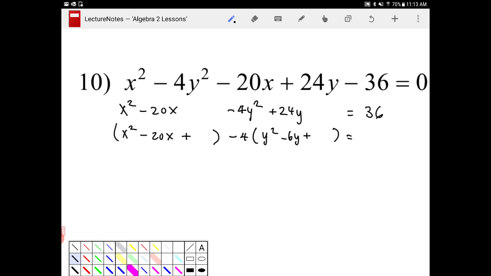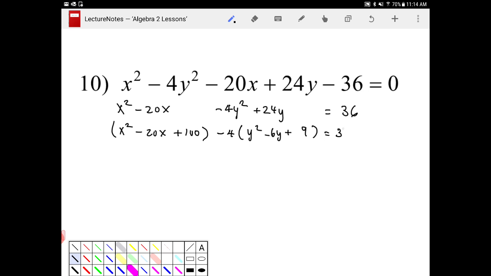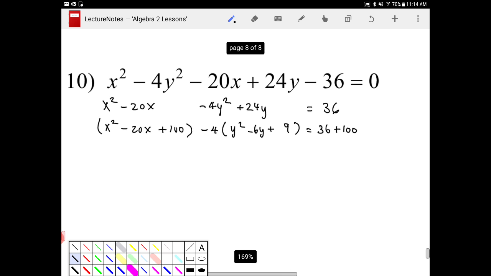So completing the square on the first term in the parentheses there, I will need to half the middle coefficient and square it. So that will be 100. I will do the same thing on the second set. I'm going to half the middle coefficient and square it, and that will be 9. And on the right-hand side, I need to balance the equation, so I will need to add 100. And at the same time, if you notice, I'm not adding 9, I'm actually subtracting 36, because if I distribute the -4, I will get -36. So I'm not adding 36, I'll need to subtract 36.